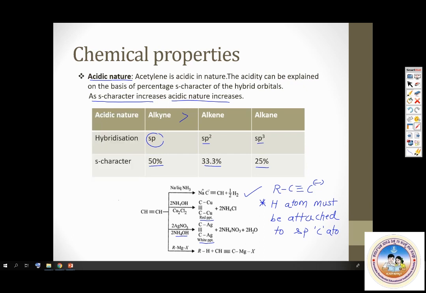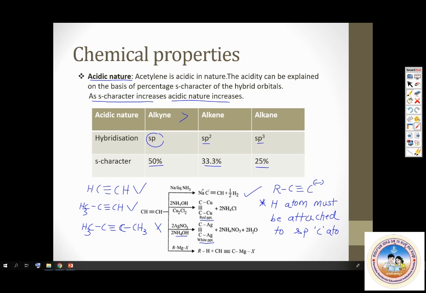Yeah, an alkyne like ethyne shows all these reactions. An alkyne like propyne, CH3, C triple bond CH, also shows this reaction. But an alkyne like butyne, CH3 C triple bond C CH3, will not show these reactions. Why? Because the sp hybridized carbon atom is not having any hydrogen. So this is an important section here. Okay. Yes. Now I'll go to the next slide. So the big takeaway from this is alkynes which contain hydrogen atom attached to sp carbon will show these reactions.